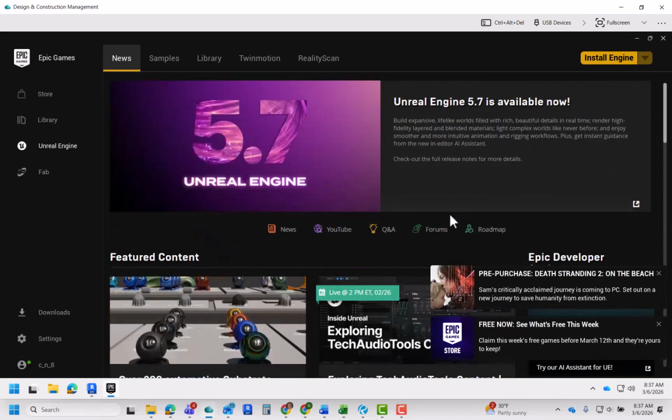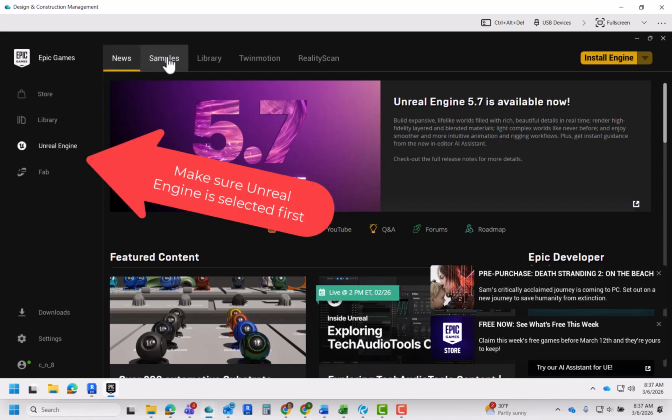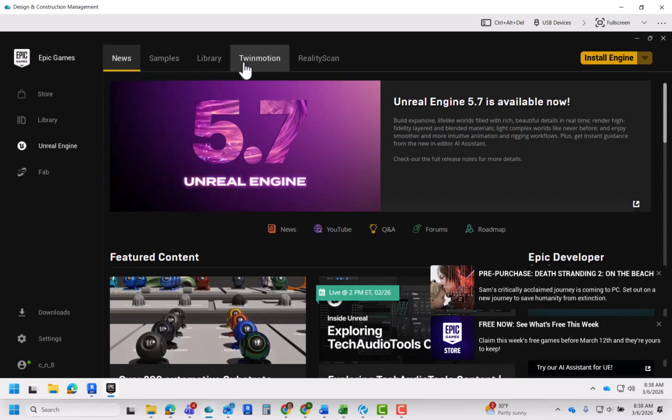Okay, once you get into this screen, don't worry about all these other tabs up here at the top. We're not actually here to play any video games. Instead, we're going to go over here to the Twinmotion tab.